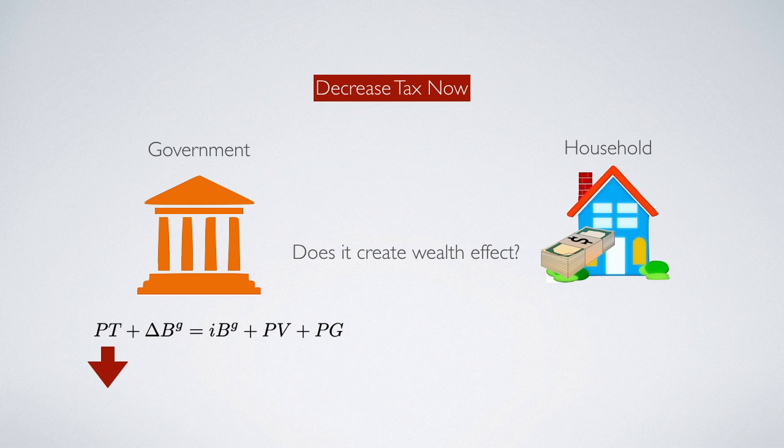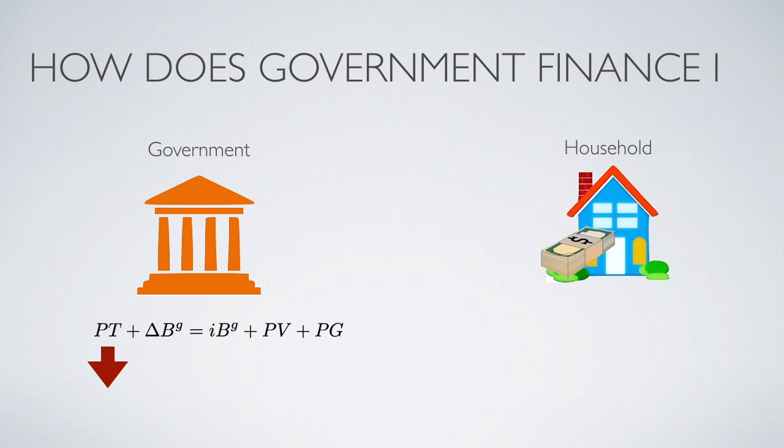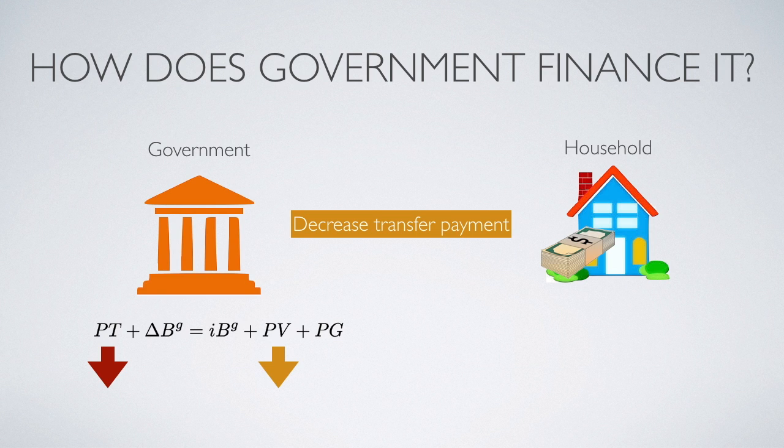Remember, government has a budget constraint. Therefore, we really have to see how government finances such a tax cut in order to understand whether there is a wealth effect. For the first scenario, suppose government decided to finance the tax cut through a decrease of transfer payment. Then it would mean that government actually decreased the amount of money that is used to keep households and take it back. In this case, such a tax cut is offset by the decrease of transfer payment. Therefore, there is no wealth effect on household at all.